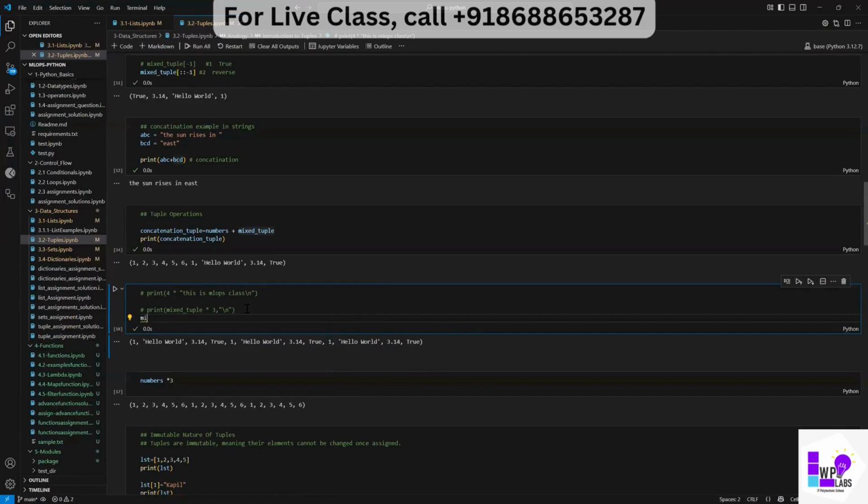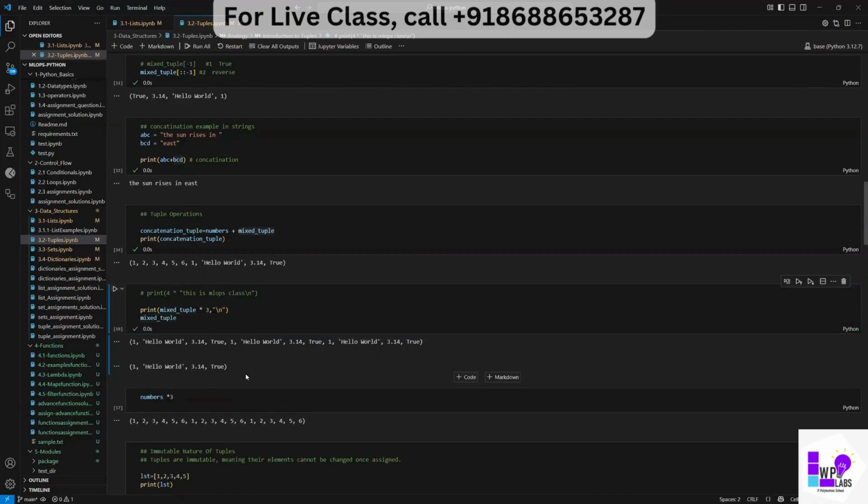Let me execute this and then directly execute. It did not change the original tuple, but when I multiplied by 3, it added all the elements within the same tuple, right? I'm trying to do a \n, but it's not considering it. Maybe you need to take the bracket off.